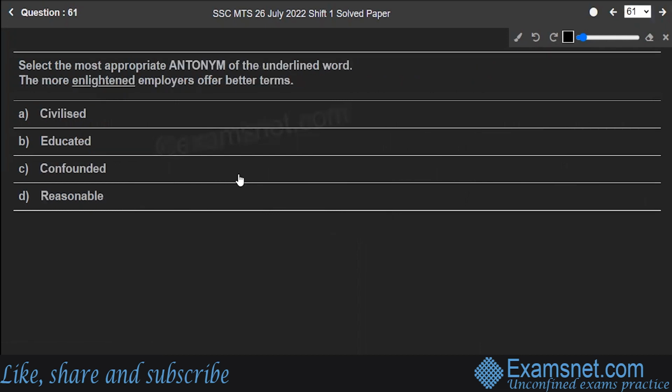Next is question number 61. Select the most appropriate antonym of the underlined word, that is enlightened. The more enlightened employers offer better terms. So, what is the antonym for the word enlightened? There are four options given. First of all, let's discuss the meaning of every word given over here. Enlightened means having spiritual awareness. Then civilized means polite and behaving in a calm and reasonable way.